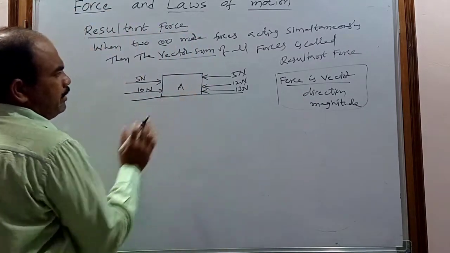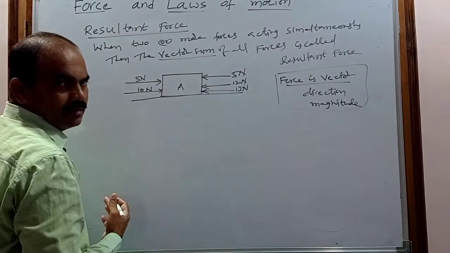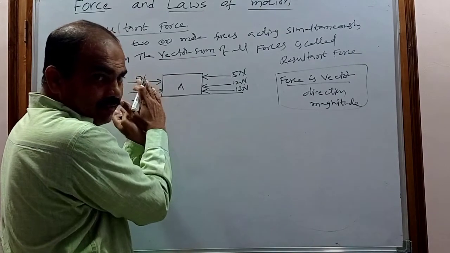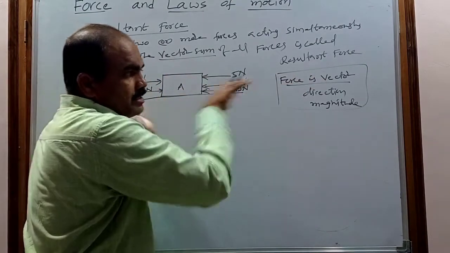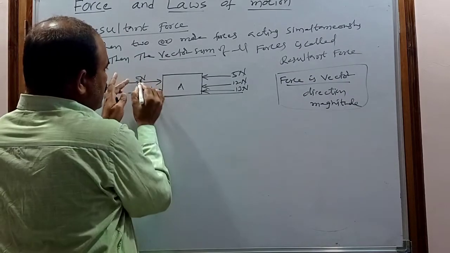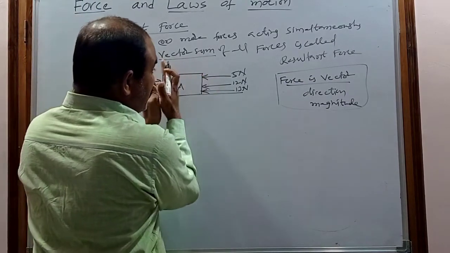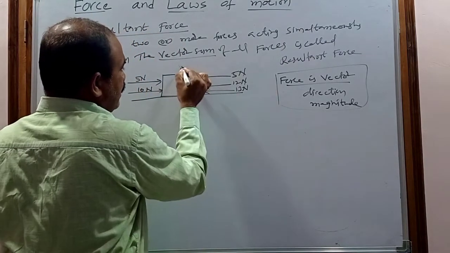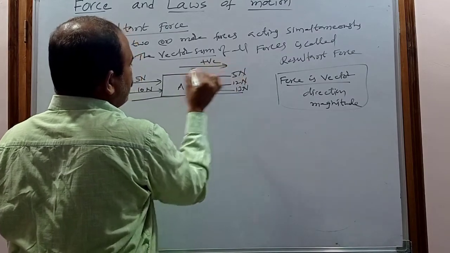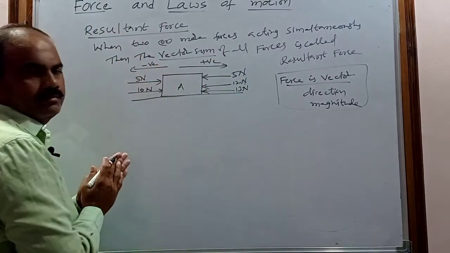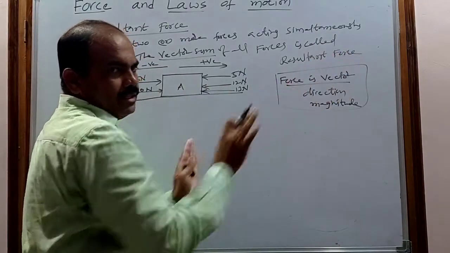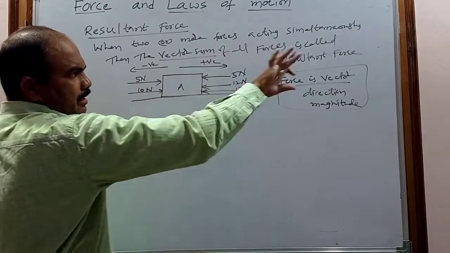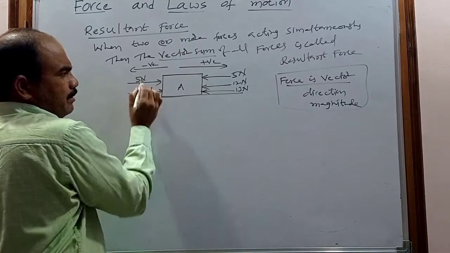Now on object A, on the left side, how many forces are acting? These are the forces acting on the left side of the object, but the force direction is towards the right side. I am considering the right side direction as positive and the left side direction as negative. The 5 newtons and 10 newtons are acting in this direction, so those forces are taken as positive.